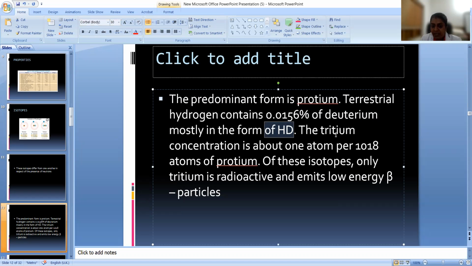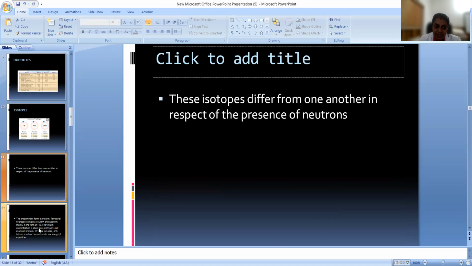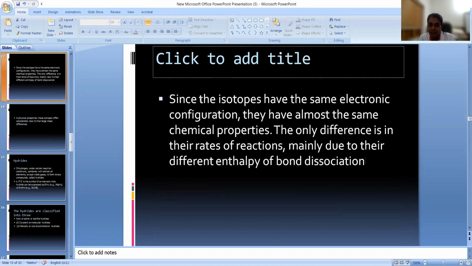If you have 10^18 atoms of protium, only one should be tritium. Of these isotopes, only tritium is radioactive, and it emits beta radiation.